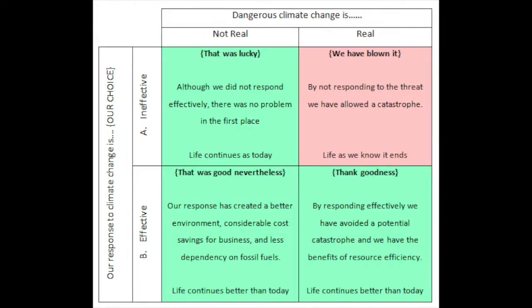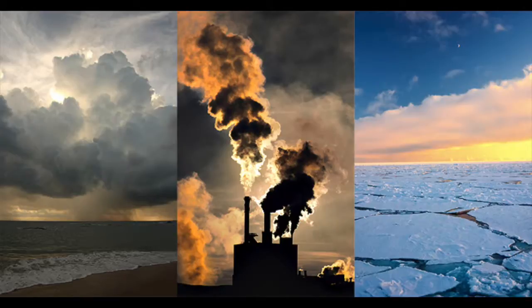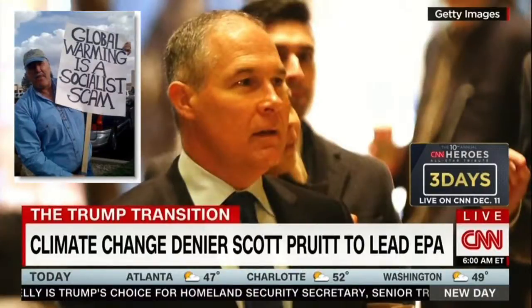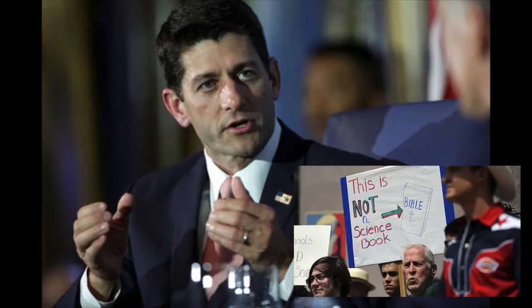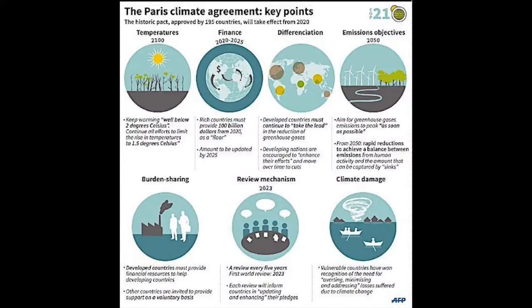Let's look at an example of the precautionary principle in context. Climate change is a widely accepted phenomenon by the scientific community, even if certain world leaders and their appointed officials, members of elected office, and other public figures openly deny it. There is consensus that there must be action on climate change, and the actions would help reduce greenhouse gas emissions.